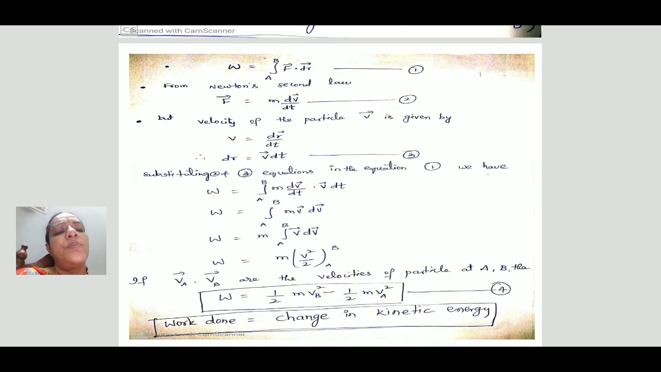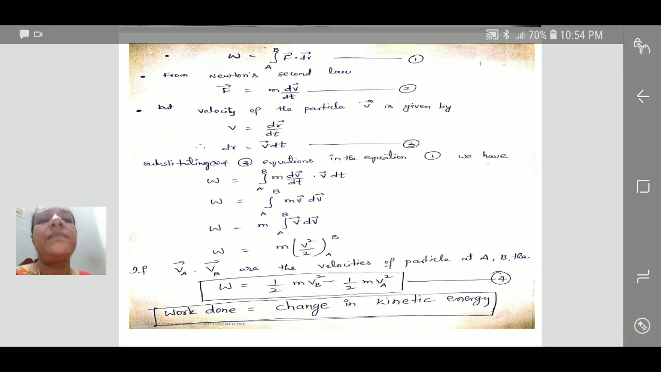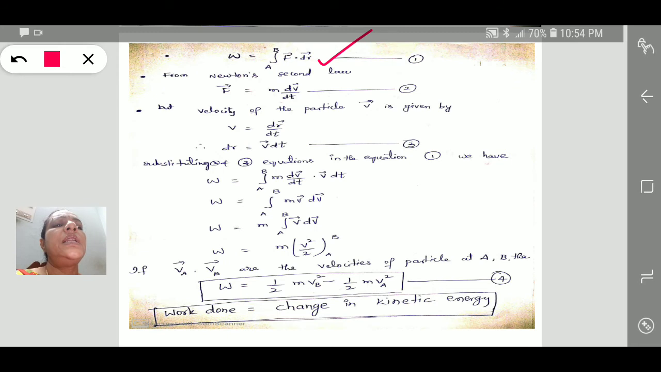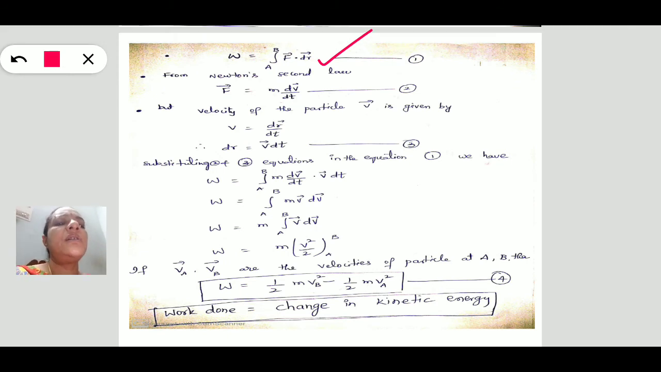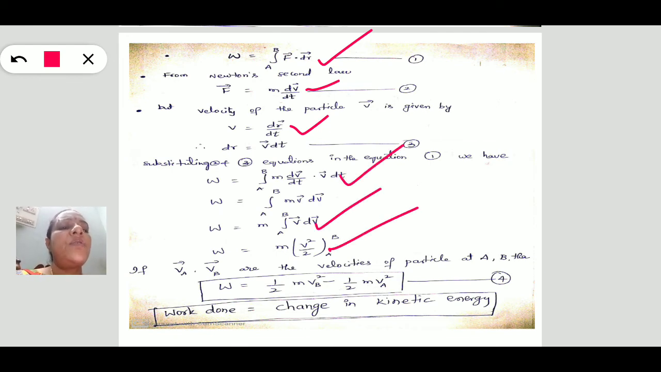This is the proof of the work energy theorem. We calculated the work done by the force. When the force moves a body from point A to point B, the work done is the integration from A to B of F dot dr. F is equal to m dv by dt, v is equal to dr by dt. Substituting these equations, we get the integration. Finally, this is the work energy theorem.